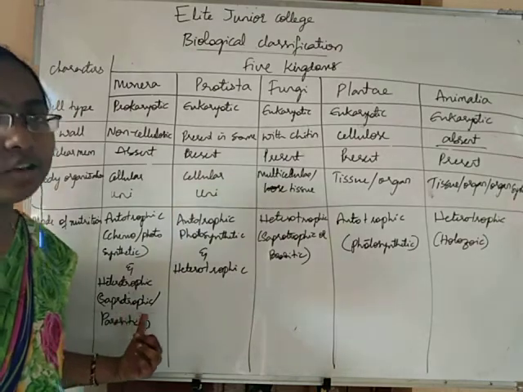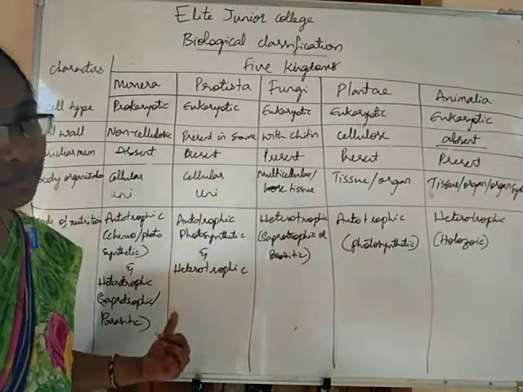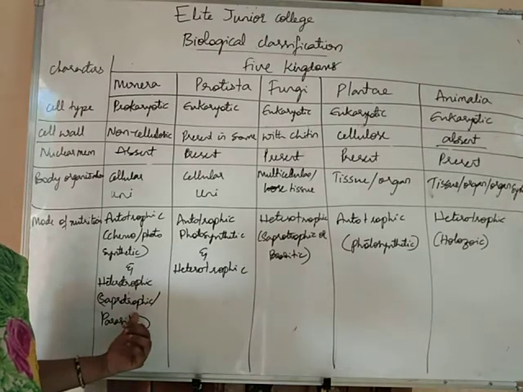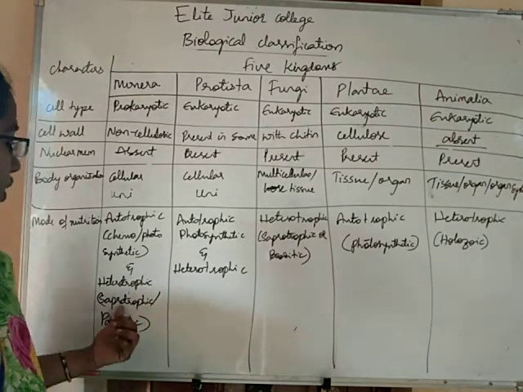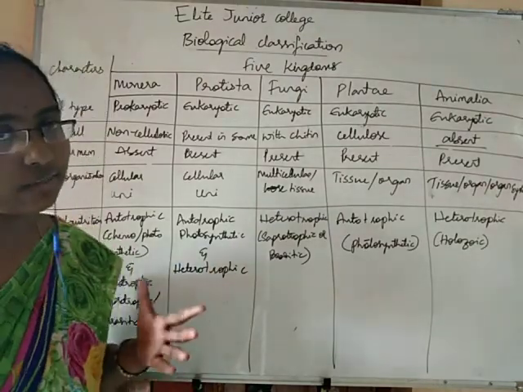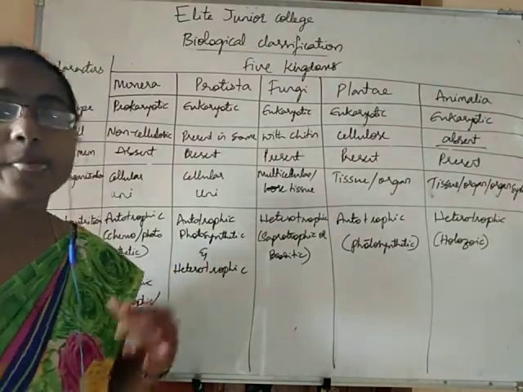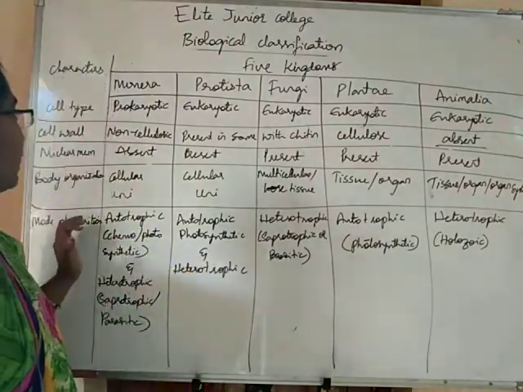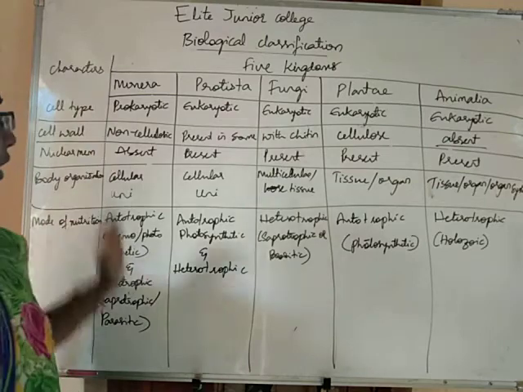Saprotrophic means they are dependent on dead decaying organic matter for their energy sources. Parasitic means they are completely dependent on other organisms for their survival. So this is regarding the mode of nutrition in Monera.